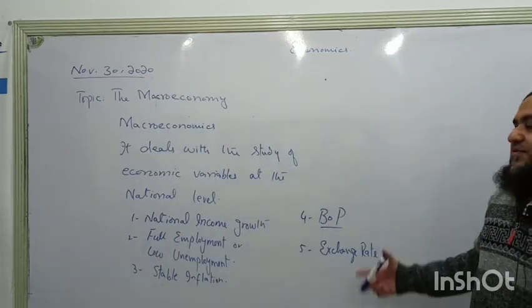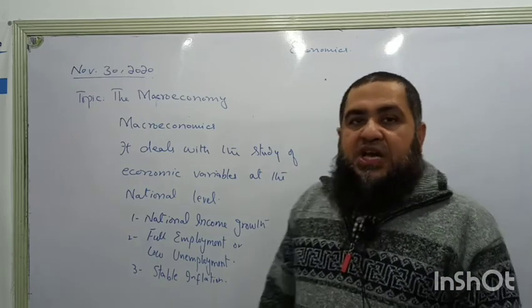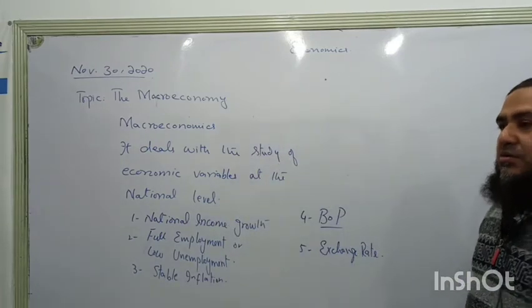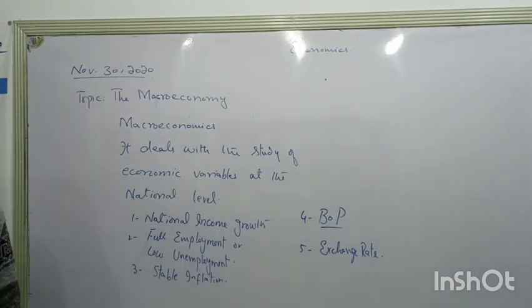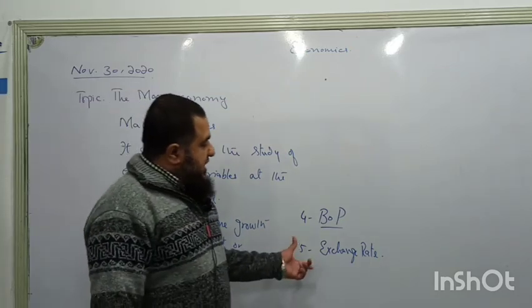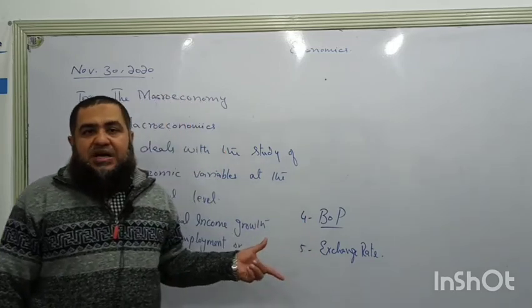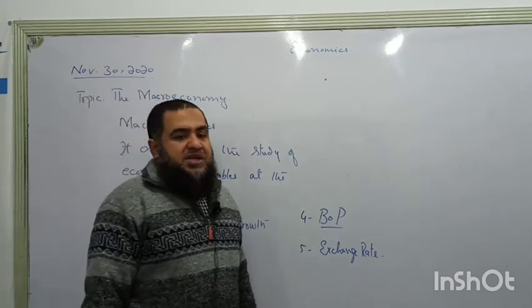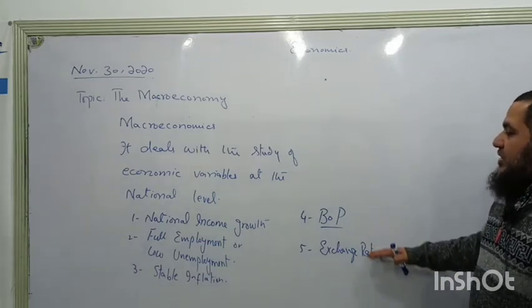If our exchange rate is fluctuating, it means the performance of the country is not going to be good, because the country is going to have more payments than its receipts. So when we talk about our economic variables, there should be a stable exchange rate. These two economic variables, one is called the balance of payment, another is called the exchange rate. They are showing us the external outlook of a country. The external variables of the country need to be addressed, so that they are also in a stable form.